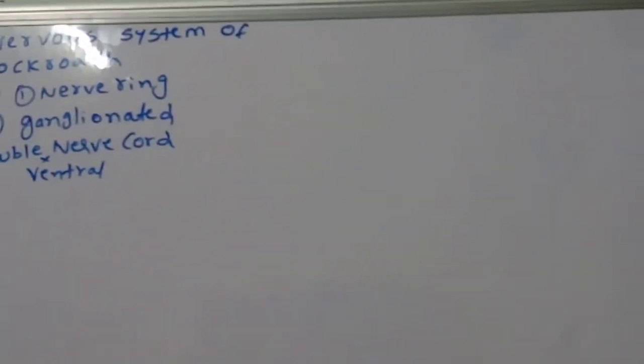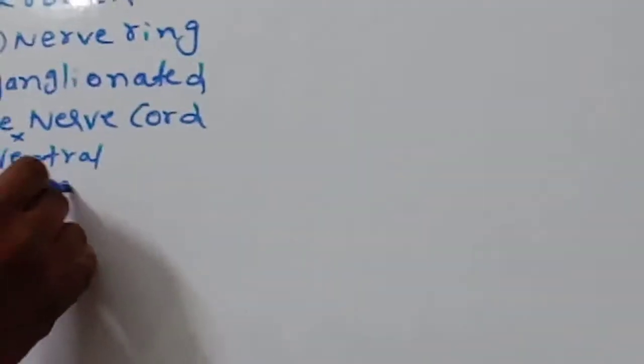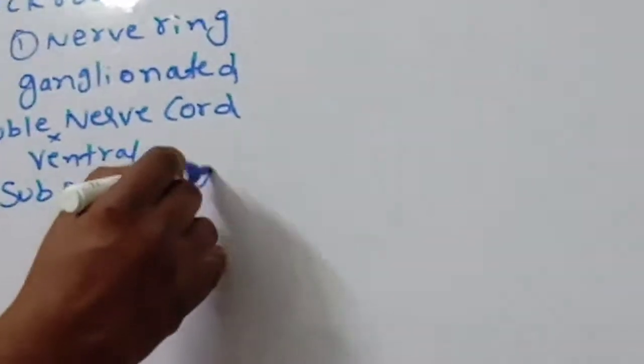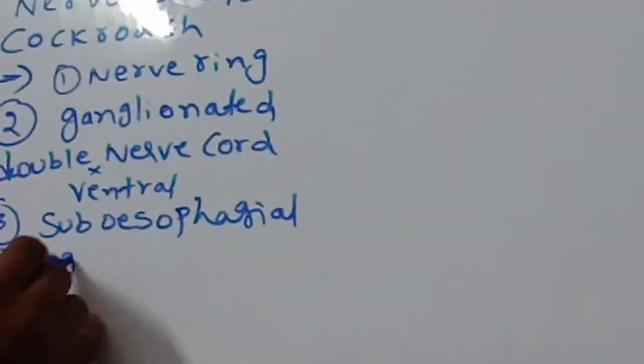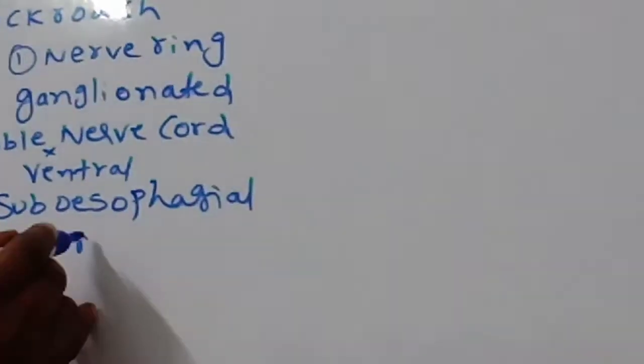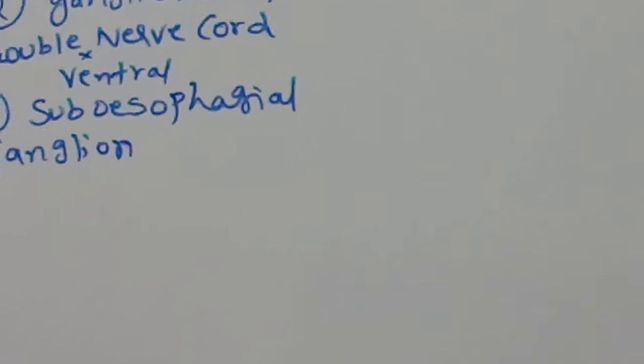And another important one is the subesophageal ganglion. Okay, this is important.